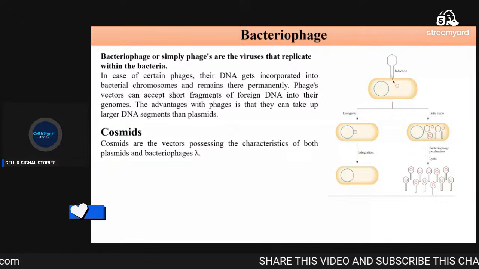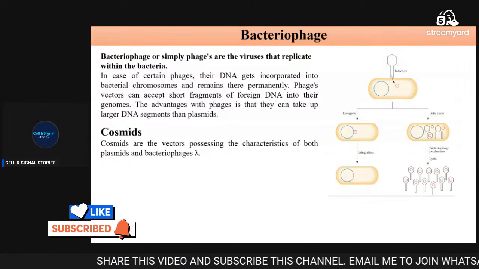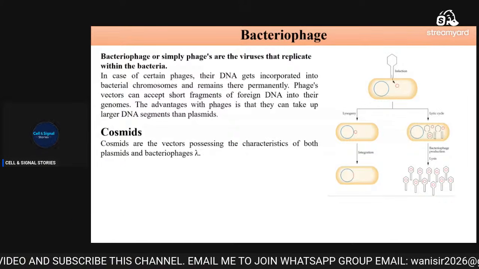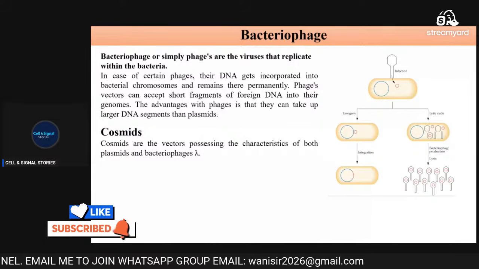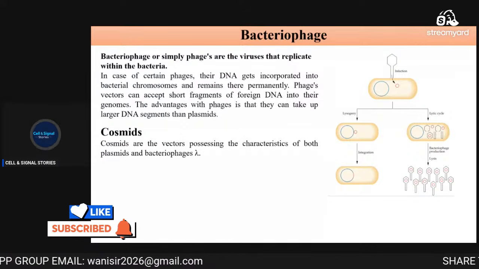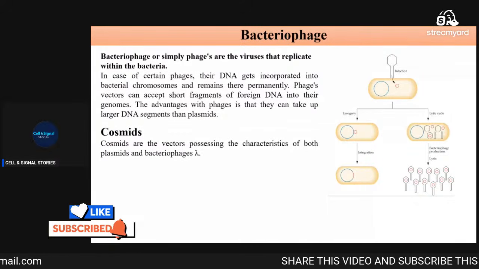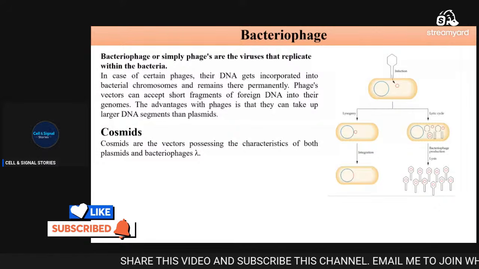In short, a cosmid vector is a hybrid of plasmid and bacteriophage, possessing the best features of both. We will combine them, and the new type of vector formed is called the cosmid vector.